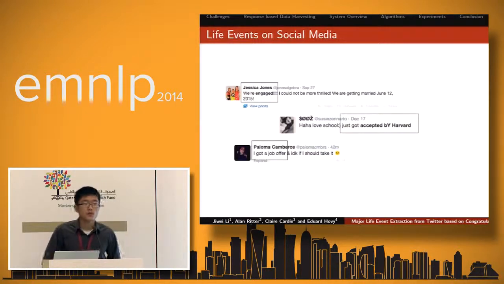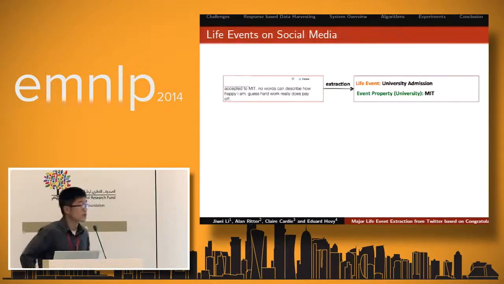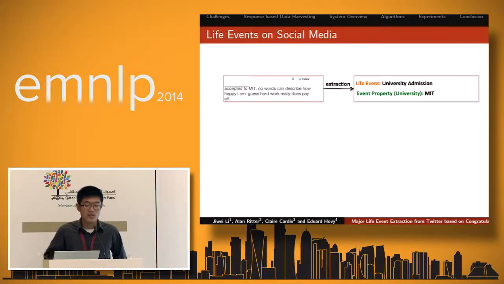So the problem we are particularly interested in looking at in this work is not only aligning all these types of tweets to one specific major life event that it was talking about, but generating a more structured data format to describe these events. For example, if someone said, I was accepted by MIT, we would not only like to align this tweet to one type of event called, say, university admission, but also want to extract some event properties for this tweet, like which university this user was admitted to. The answer should be MIT.